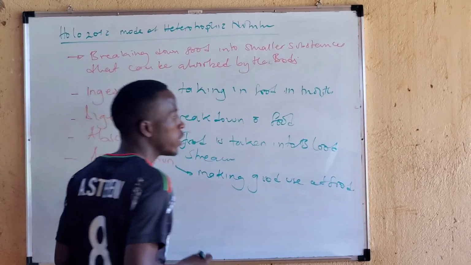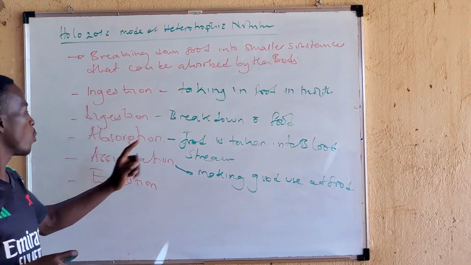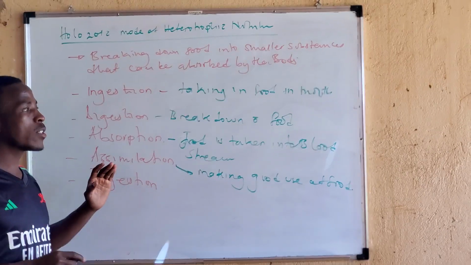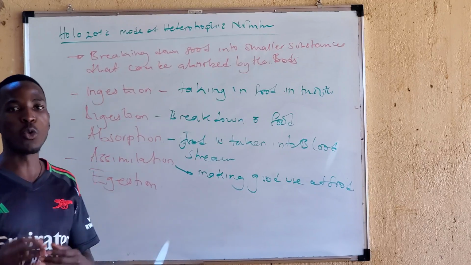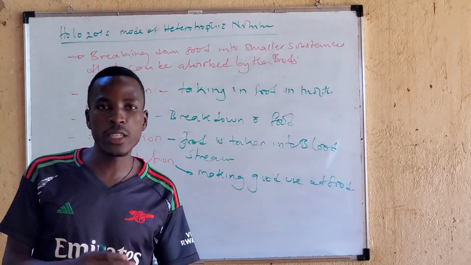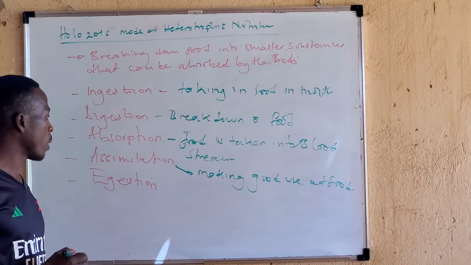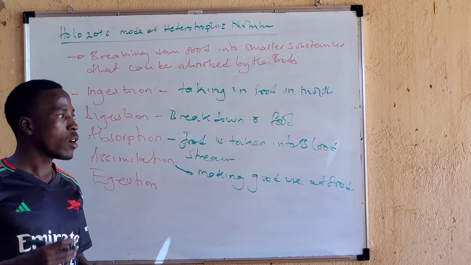So after eating your food, when it has been digested and absorbed, it undergoes what we call assimilation. This is the way the body makes good use of food. If it is a good food, it is a growth food, a bodybuilding food.